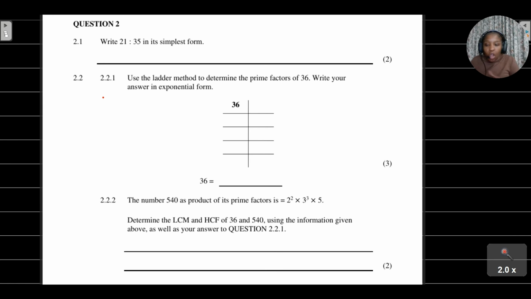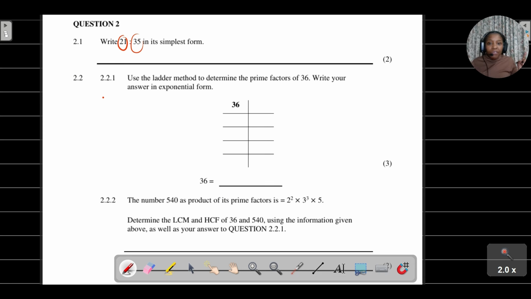What are the factors of 21? What are the factors of 35? From those factors, identify the highest common factor, then divide all through by the highest common factor. That is the procedure we use to write a ratio in its simplified form.